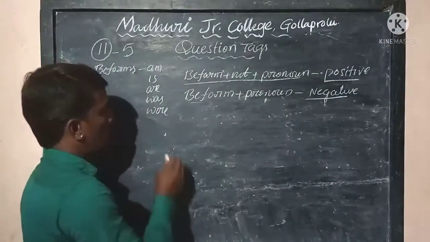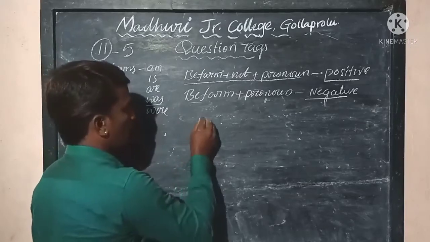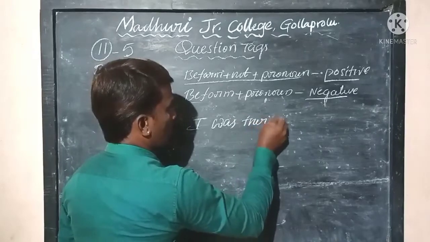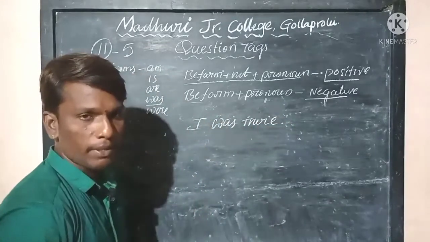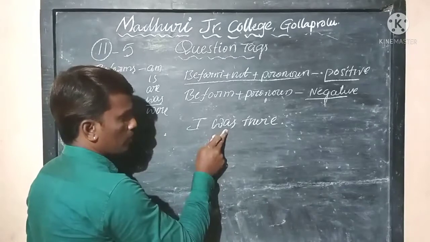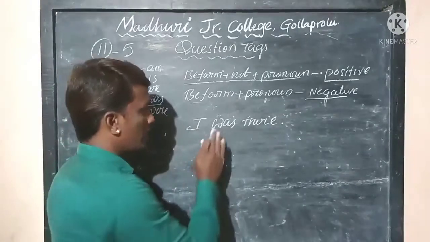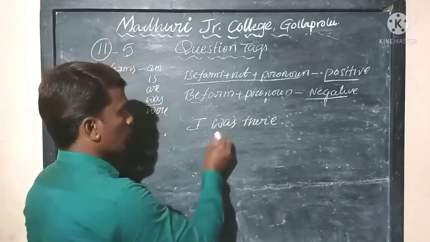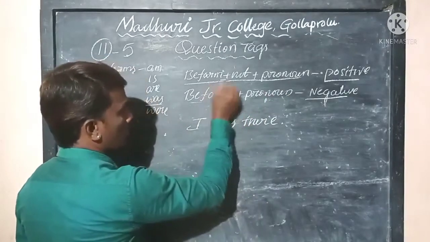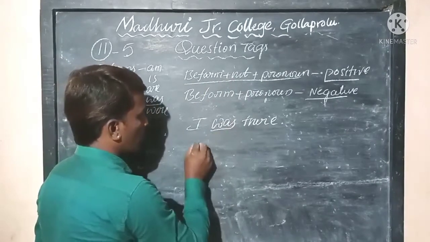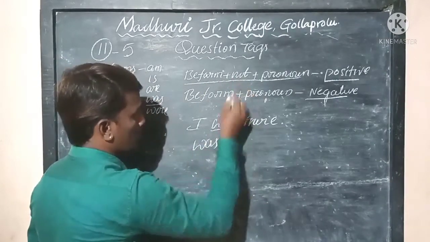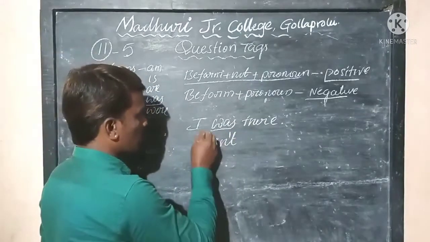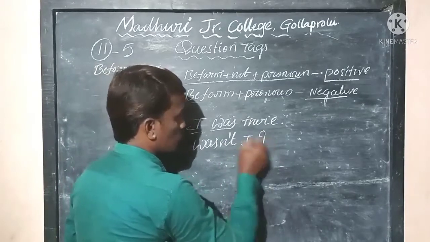Let me use another example. For example, I was there. You think it is a statement, I was there. So what is the be form here? Is it a positive or a negative sentence first? It is positive because there are no negative words like not, never, no. So what is the structure for positive? Be form plus not plus pronoun. What is the be form here? Was is the be form. Then we make it negative by adding the short form n apostrophe t. That is wasn't. What is the subject here? I. Wasn't I. So this is how.